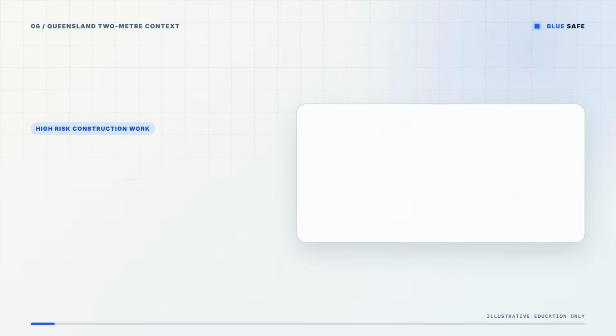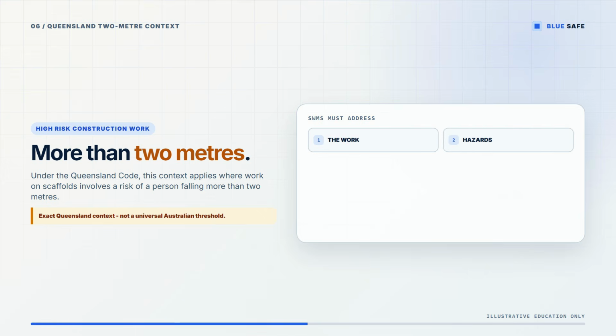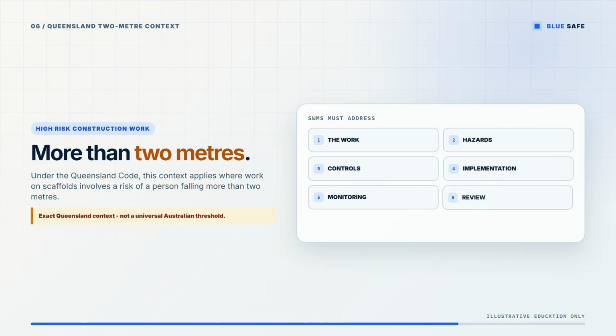Under the Queensland Code, work on scaffolds is high-risk construction work, where it involves a risk of a person falling more than 2 meters. And a SWMS must address the work, hazards, controls, implementation, monitoring, and review. This exact Queensland context is not a universal Australian threshold. The generic sequence is educational only, not a completed or site-specific SWMS.